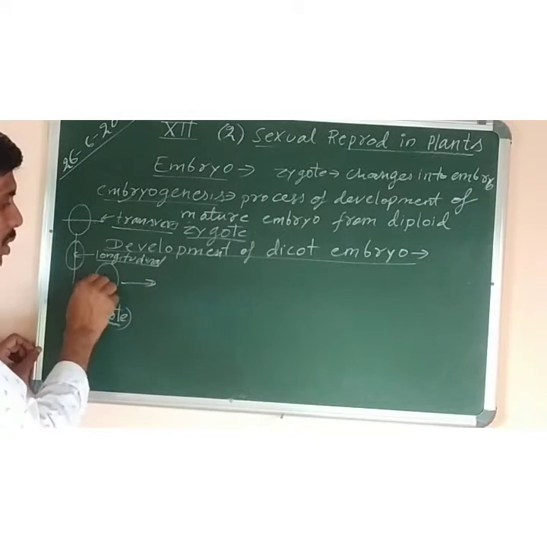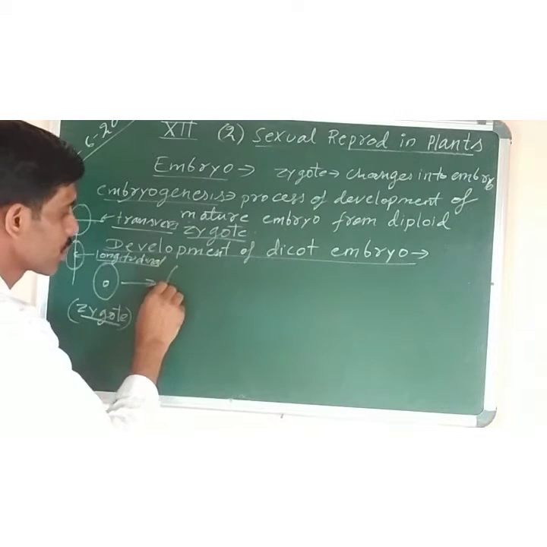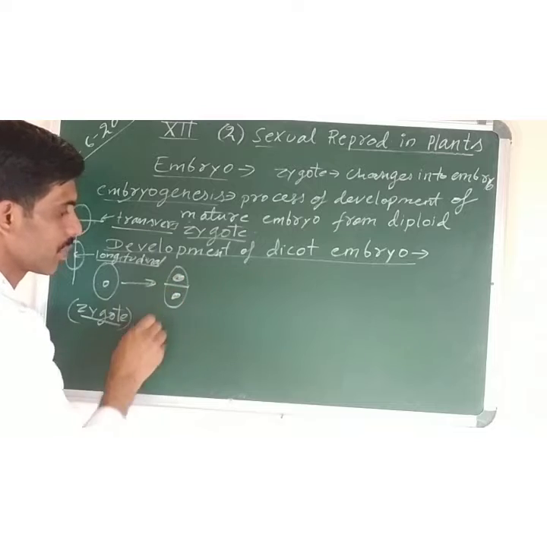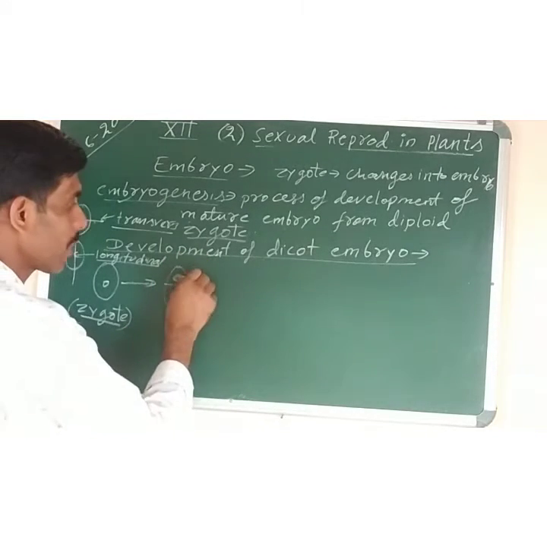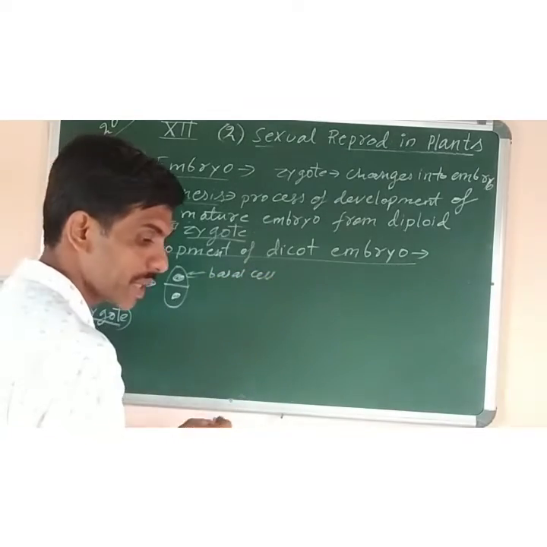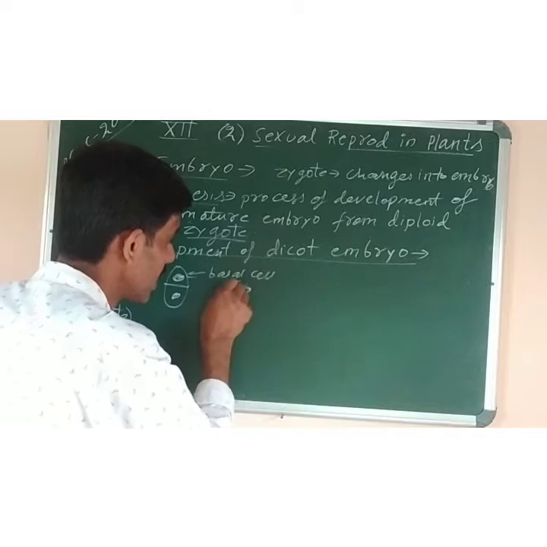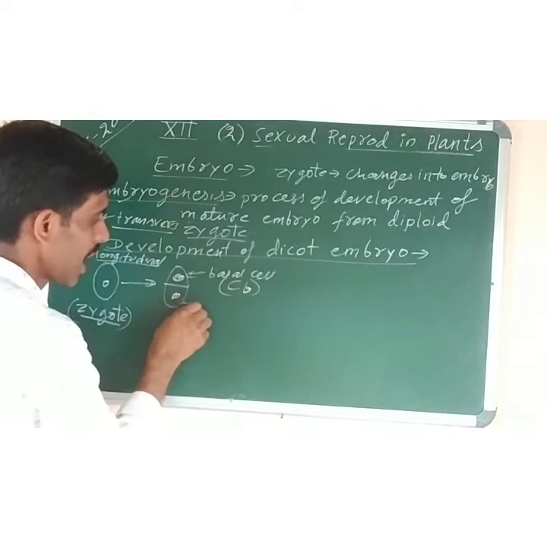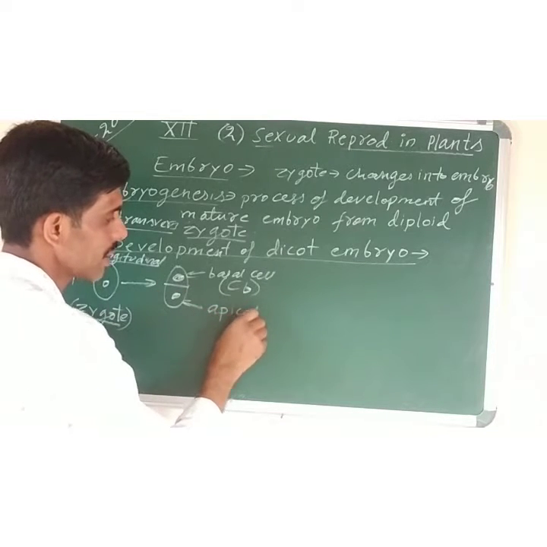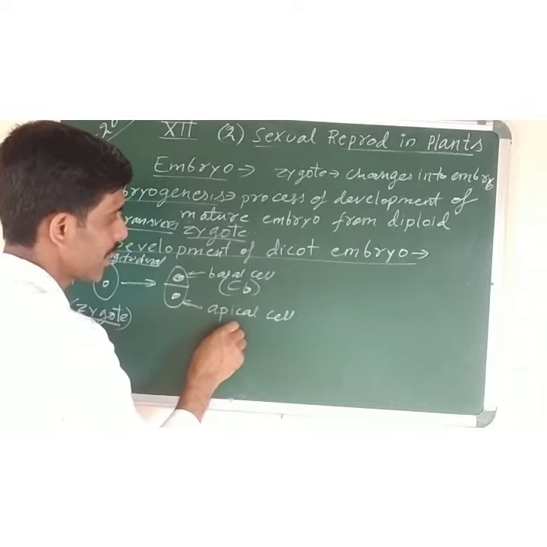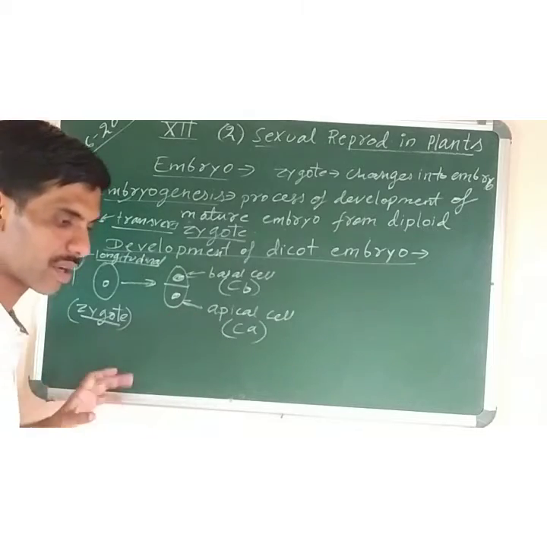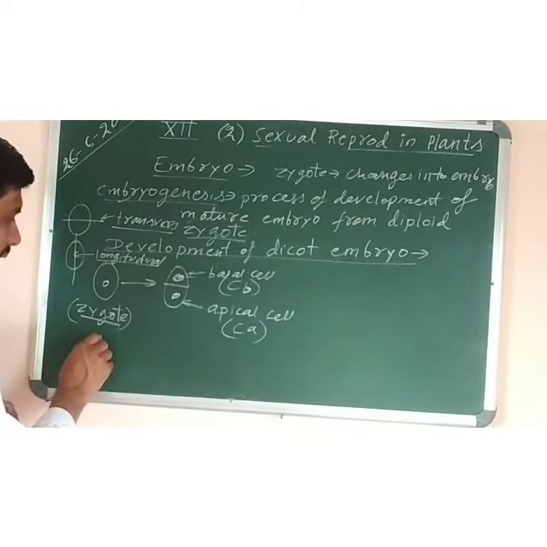So the zygote undergoes transverse division like this, and it produces two cells. Now two cells are formed. You can see that 1, 2. What are the names given? This one is called the basal cell, and it is written as CB in your book diagram. CB, C is coming first. And this one is called the apical cell because it is at the tip. Apical cell, so we can write CA. CB, CA. Got it? So this is the first stage, A, that is zygote.